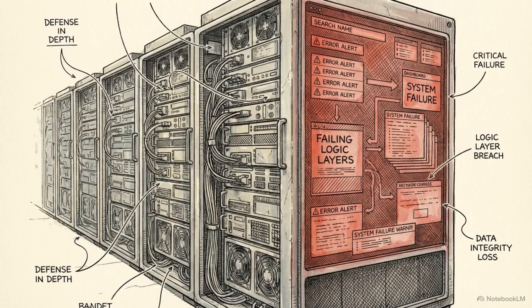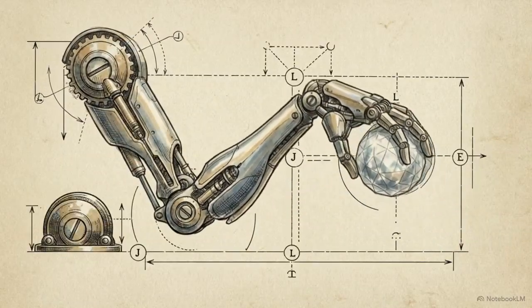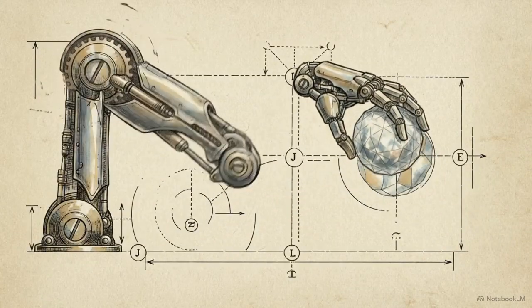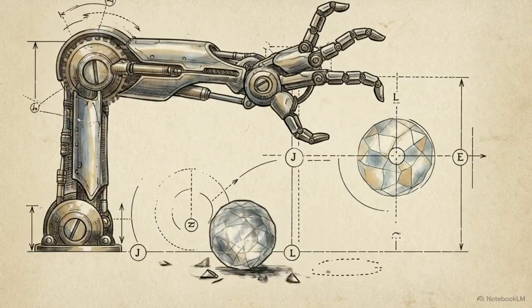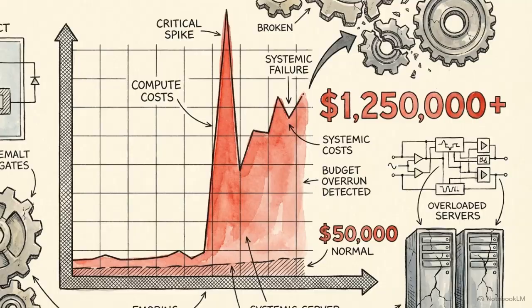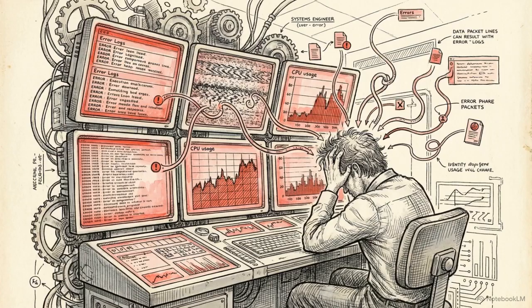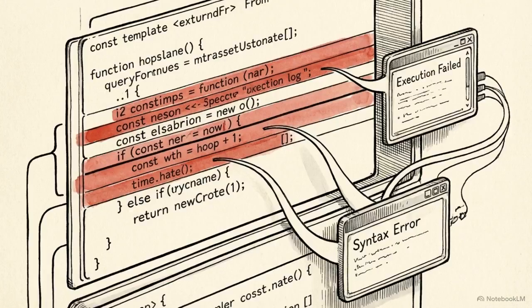However, introducing probabilistic uncertainty into a deterministic enterprise environment creates massive systemic risk. It is the reason why laboratory demonstrations of AI agents routinely fail when deployed into live enterprise production environments. This failure rate creates what researchers call the unreliability tax. This is the massive overhead in compute power, latency, and engineering hours required solely to mitigate the risk of the agent failing. Unconstrained agents fail in highly specific ways.